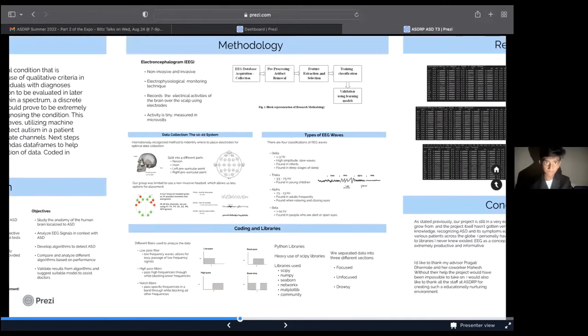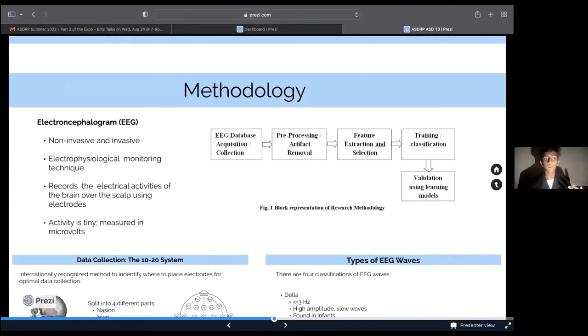We'll move on. EEG, or electroencephalogram, is basically how you collect brainwaves. There are two types: it can be either non-invasive or invasive. Our project is focusing on non-invasive, so you won't have syringes or cords going into your head. It is the electrophysiological monitoring technique that records electrical activity of the brain over the scalp using tiny little circles that we call electrodes. The activity is really tiny. It's measured in microvolts, so it's really, really tiny.